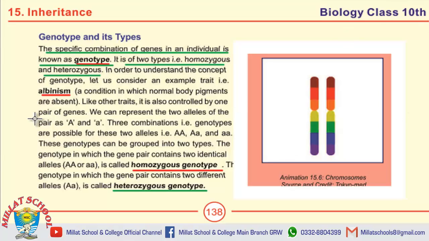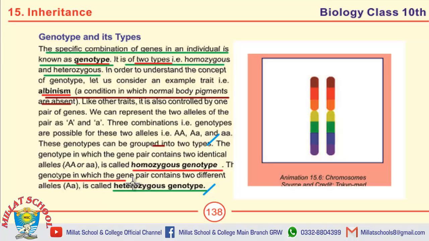What do you know about albinism? Albinism is a disease or a condition in which normal body pigments are absent. This is the definition of albinism. Differentiate between homozygous and heterozygous genotype, and here is the difference between these two types of genotypes. The definition of albinism or genotype may be selected as an important MCQ, and there are two types of genotype. It is also another MCQ.